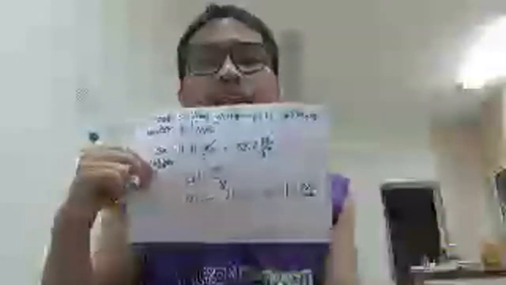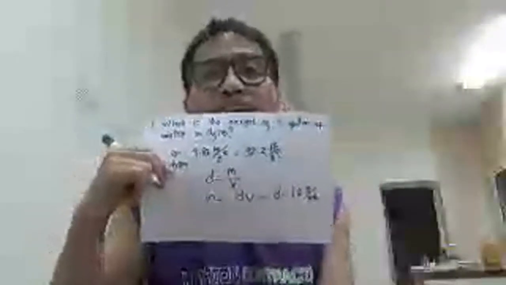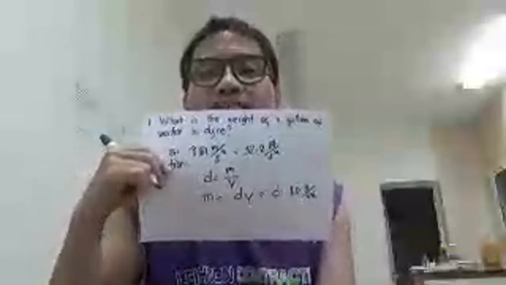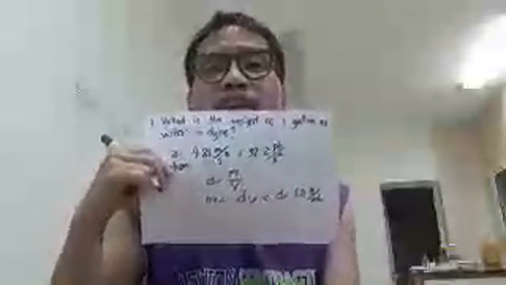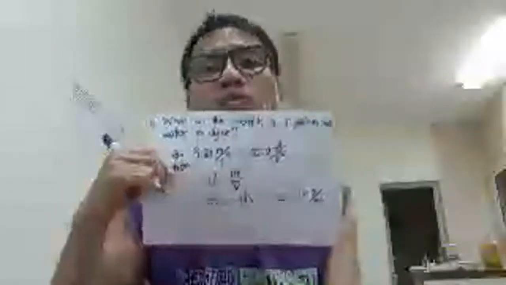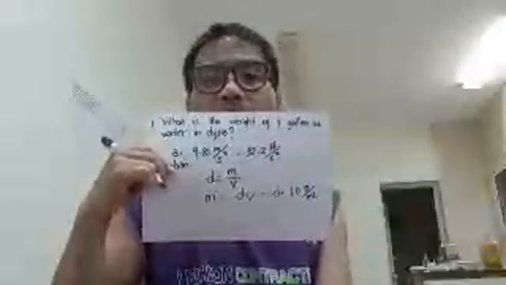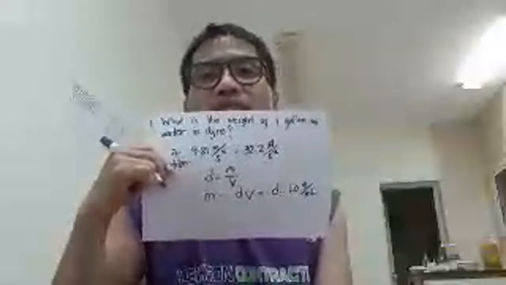D is equal to 1 gram per ml, which is the most common. Now, we are asked for the answer in dyne, that is in English unit. So our density is also expected to be in terms of cubic feet, or something like this.